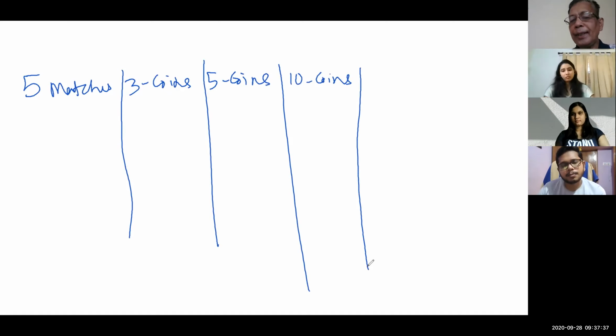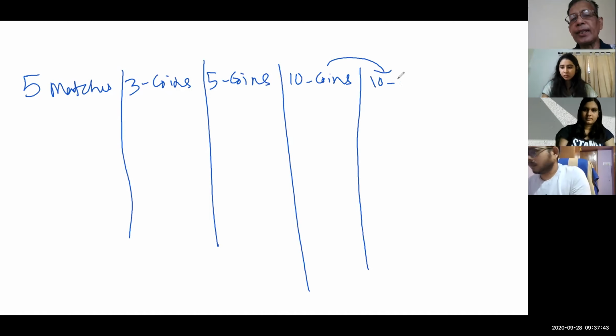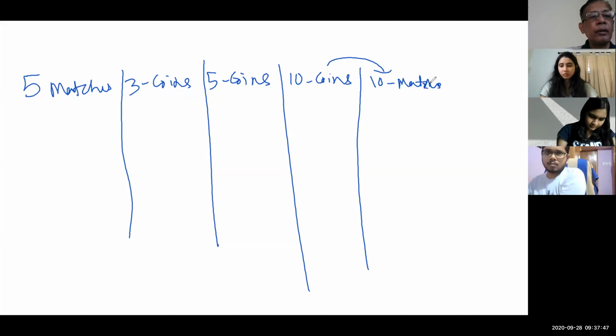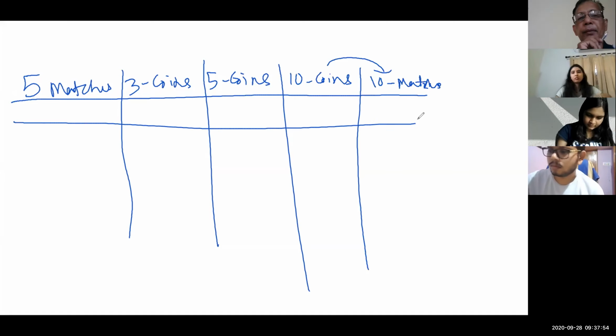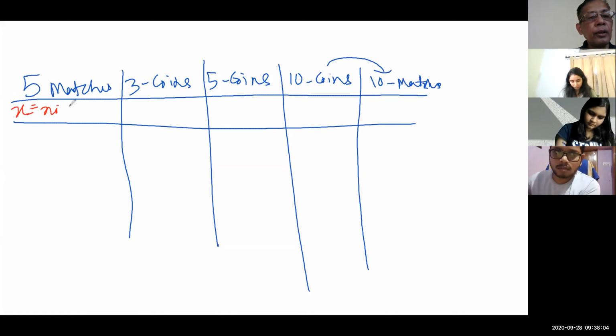Now, all of you quickly write this table in a fresh space, and we'll be extending it to 10 matches. When we have 5 matches, let me put a variable X here, number of successes.